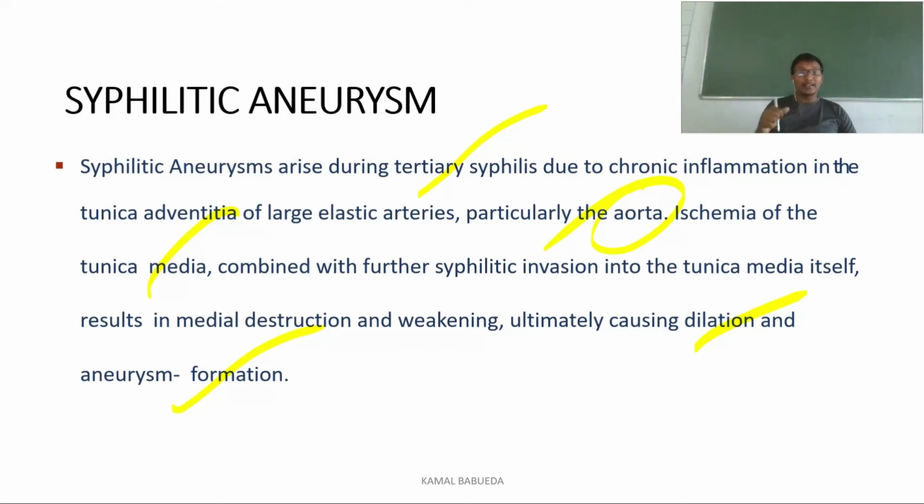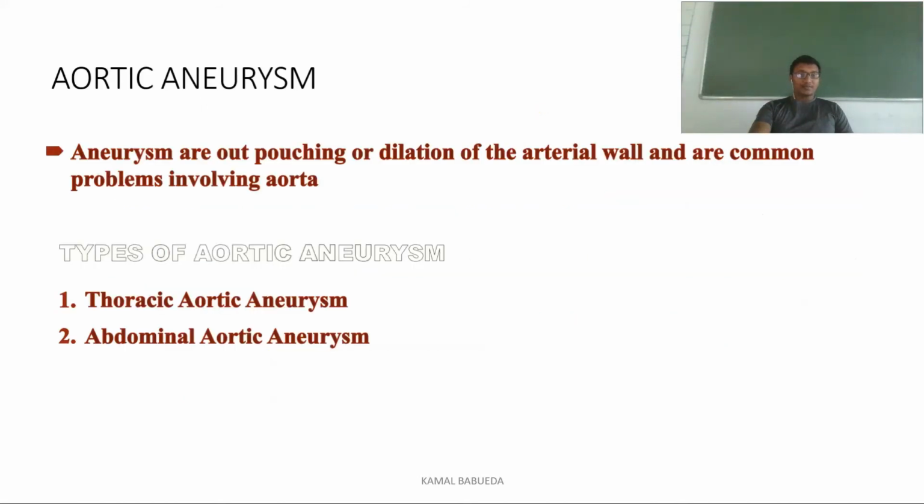It is mainly occurring in the tertiary stages of the disease syphilis. Mainly it focuses on inflammation, due to chronic inflammation of the tunica adventitia. It particularly acts on the aorta, and there will be ischemia of the tunica media. These both combine and result in the destruction seen in the syphilitic aneurysm.